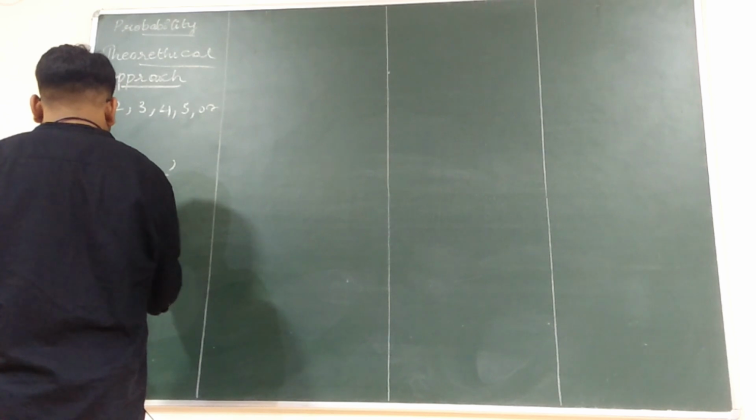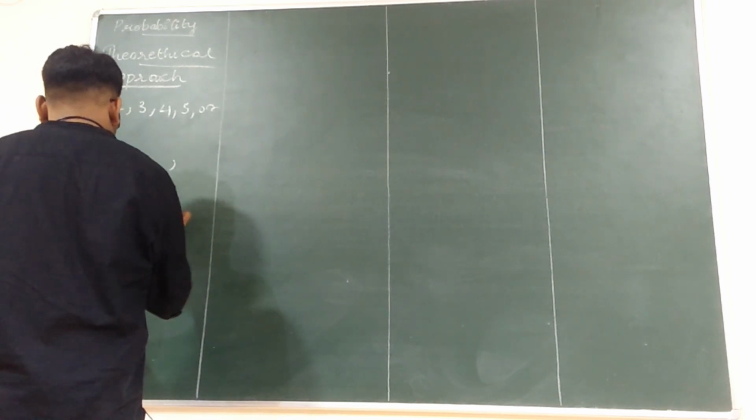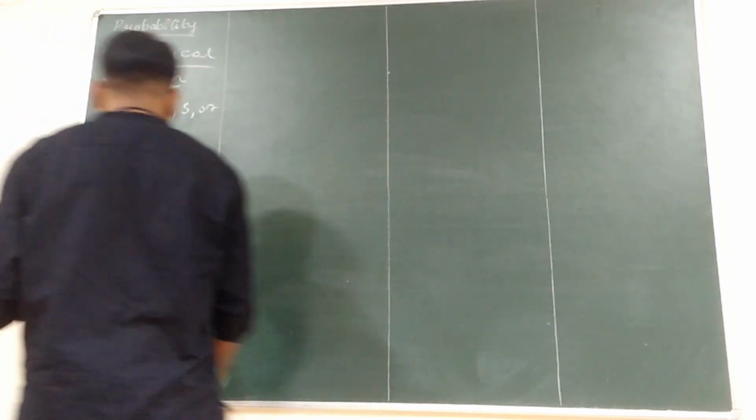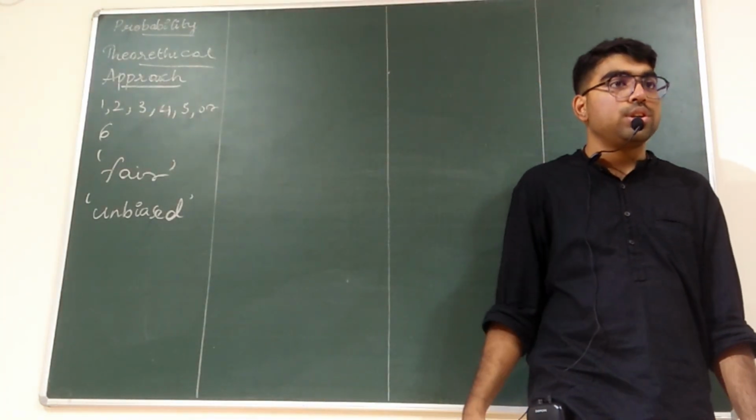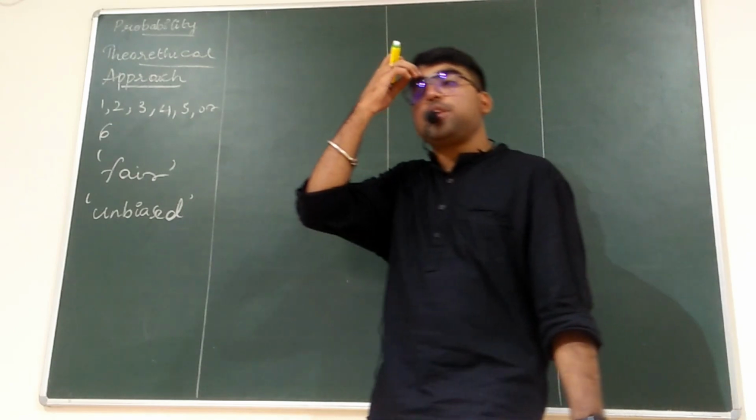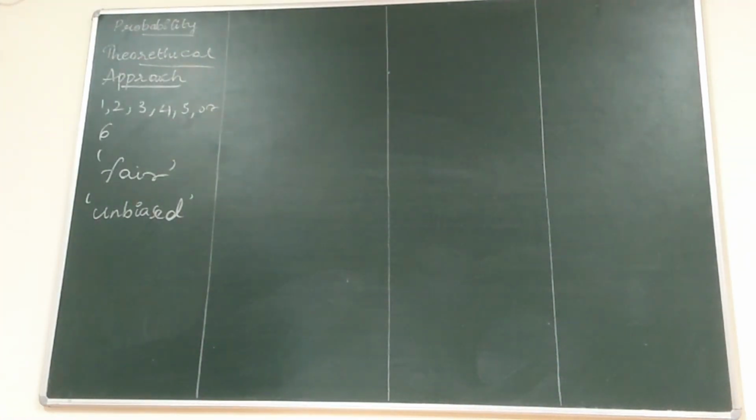Spelling: U-N-B-I-A-S-E-D. We call the property of the coin to be unbiased. What is the meaning of biased and unbiased? There is no sort of cheating in that coin. That is what it means by unbiased.